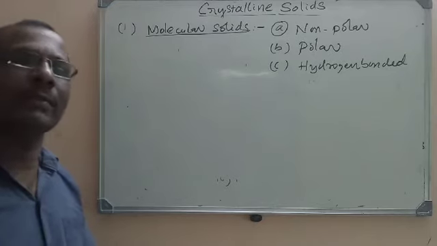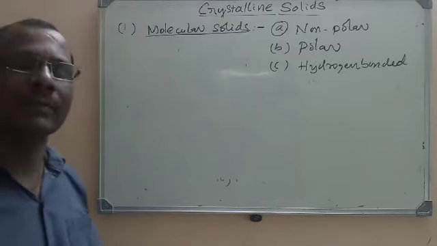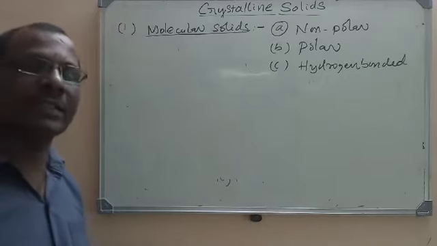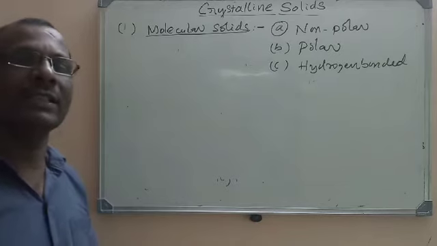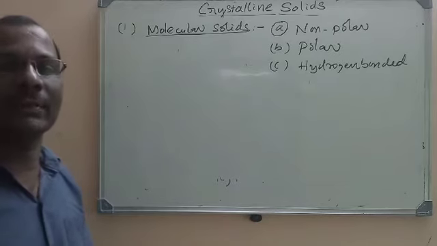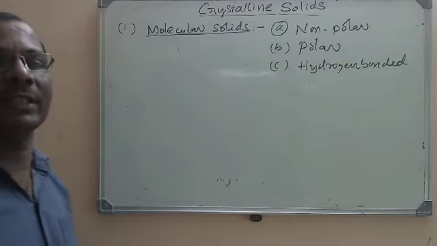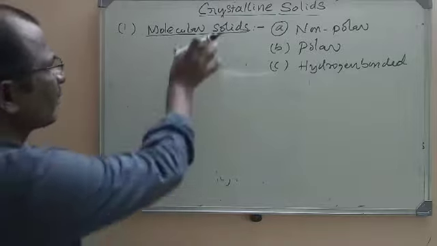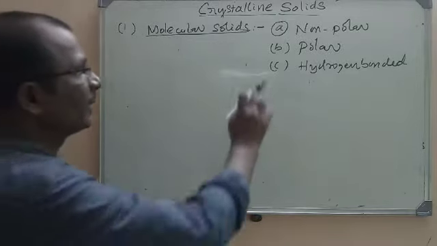Sometimes they may be molecules, and even some atoms like helium and neon will be present in the form of atoms. You all know that inert gases consist of only one atom, so they are monoatomic gases. So here helium and neon will be present as atoms themselves. Anyway, here molecules are the constituent particles.